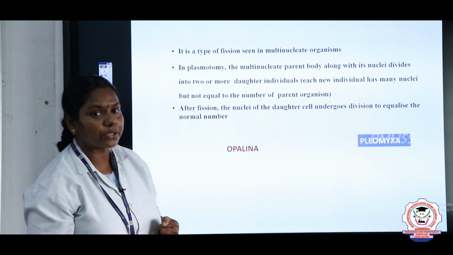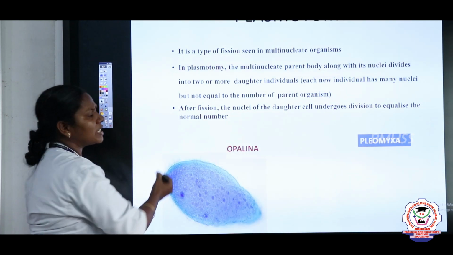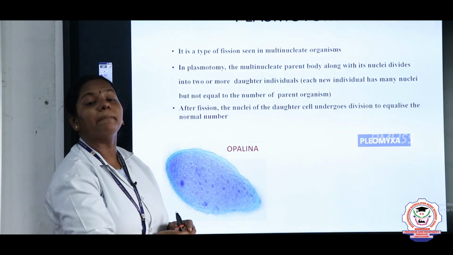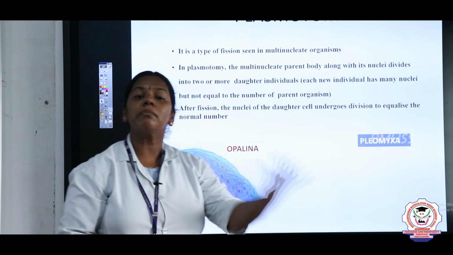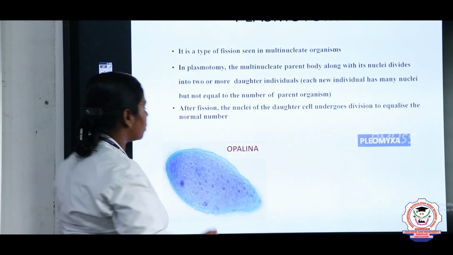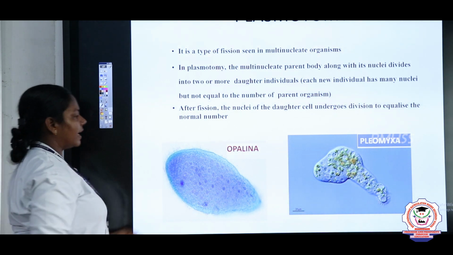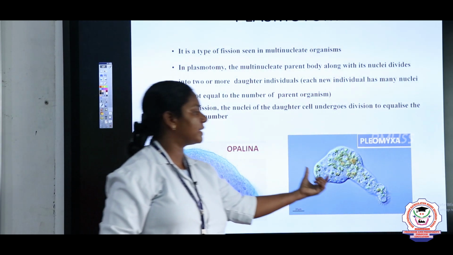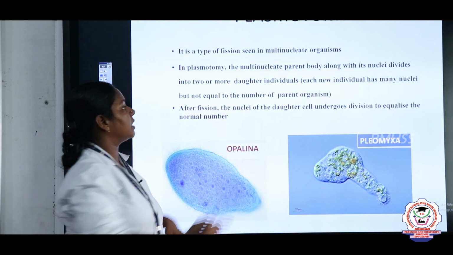And next we are going to discuss plasmotomy. What is plasmotomy? A multinucleated parent divides into many multinucleated daughters. So we are going to see two examples here, children. The first one is Opalina and another one is Pelomyxa. Just look here. What is plasmotomy?